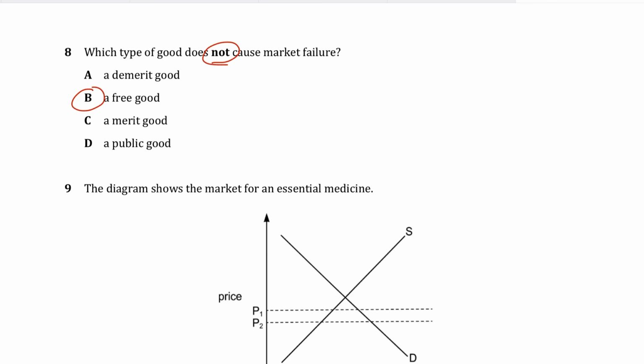But the reason we're saying they don't cause a market failure is because market failure means when you have a market for something, you have demand and supply. You have supply by the producer at a certain price, demand by the consumer at a certain price, and when we say that markets are failing, it means that the socially efficient level of production or consumption isn't really happening. But that doesn't apply to free goods, because you don't have a tradable market where free goods are actually bought and sold, right? Since there's no market in the first place, there's no market failure either. That's why B for boy is the correct answer.